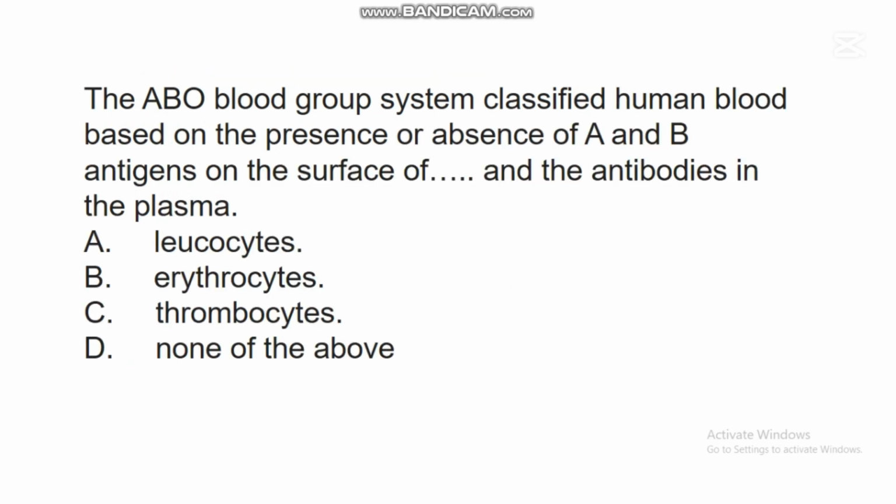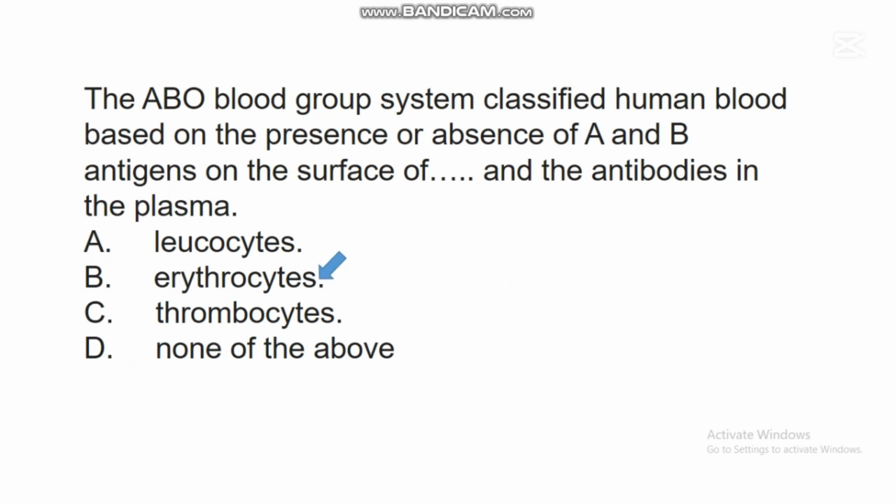The next question says, the ABO blood group system classified human blood based on the presence or absence of A and B antigens on the surface of dash and the antibodies in the plasma. A. Leukocytes. B. Erythrocytes. C. Thrombocytes. D. None of the above. In this question, the correct answer is B.